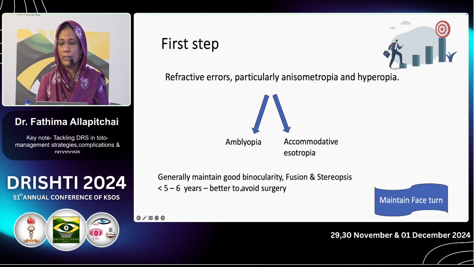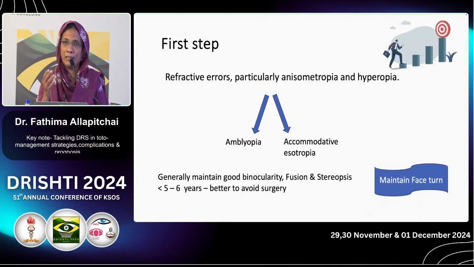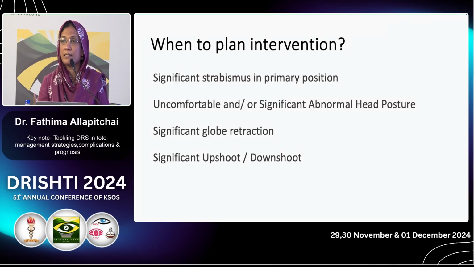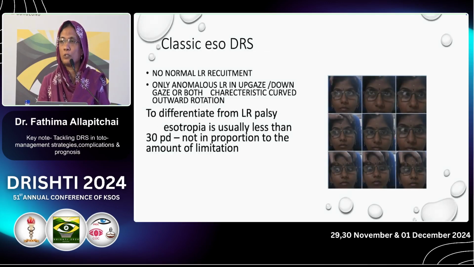Till then, you can tell the parent to allow the child to maintain the face turn, so that binocular vision is maintained. Sometimes a mother will be more anxious and correct it, and the child will start suppressing one eye. So when to plan intervention? Whenever there is significant strabismus in primary position, or significant AHP, or significant globe retraction, or upshoot or downshoot.